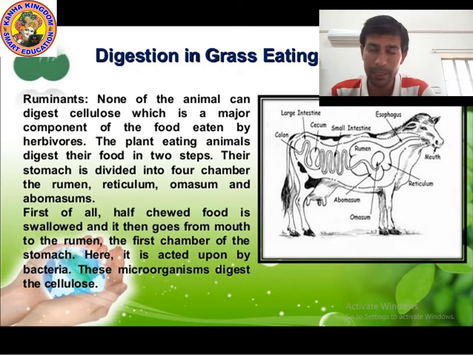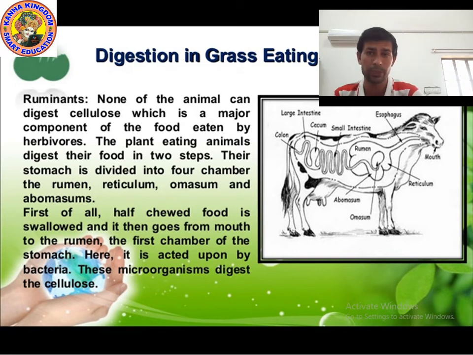But before that I want to explain to you what is the meaning of ruminant. Plant eating animals are known as ruminants. First of all, what happens? They chew the food, but they do not chew it completely. Animals like cow and buffalo do not chew grass completely, they chew it half. So half chewed food is swallowed, and it goes through the food pipe into the rumen, the first chamber of the stomach.